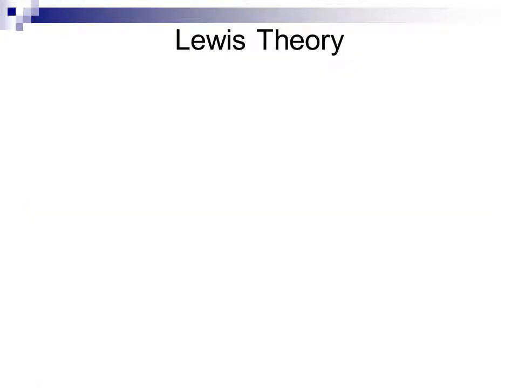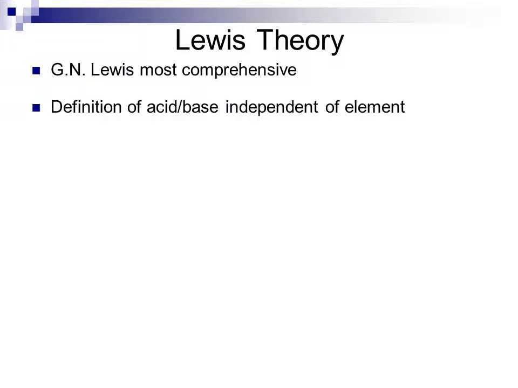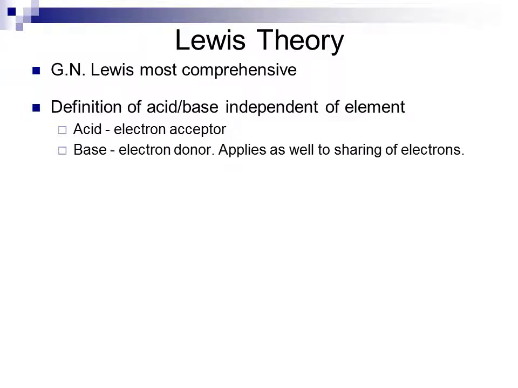Lewis theory is the most complete of the acid-base theories, and was developed by G.N. Lewis. The definition of an acid and base in this theory is independent of any particular element. An acid is considered an electron pair acceptor. It takes an electron pair from a base. A base is an electron pair donor. This applies also to sharing of electrons, so a base will share its electrons with an acid in some instances.